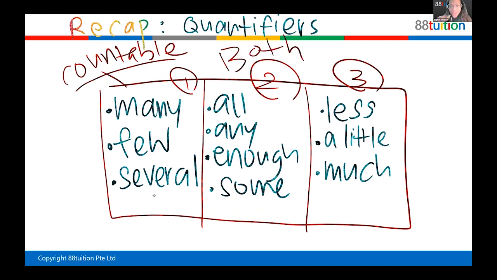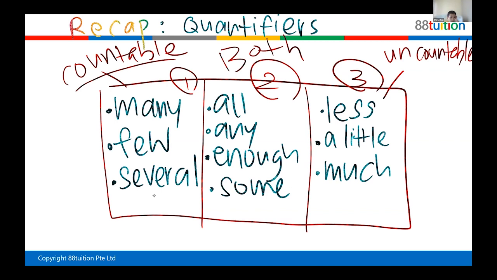Okay, you can say I don't have enough time. Time you cannot count, right? I don't have enough chairs. Chairs you can count, so you can use it for both countable and uncountable. The same goes for every one of these words. Now these words, number 3, are only used for uncountable, things you cannot count.